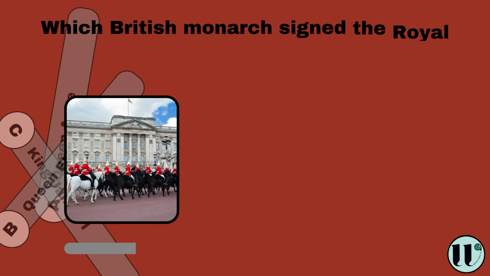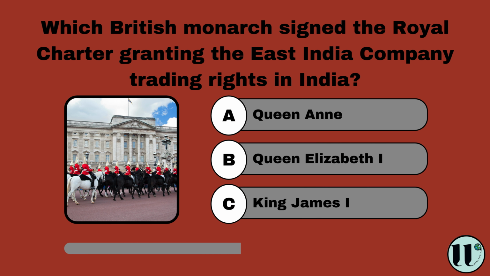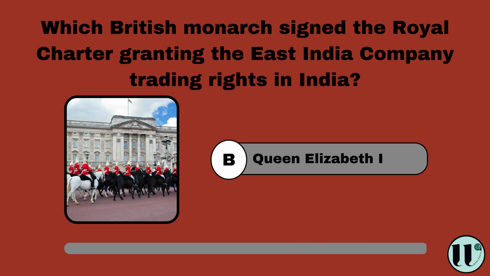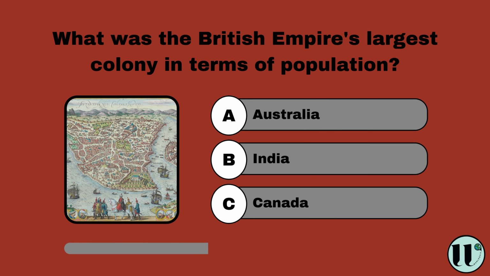Which British monarch signed the Royal Charter granting the East India Company trading rights in India? Queen Anne, Queen Elizabeth I, King James I. Queen Elizabeth I. What was the British Empire's largest colony in terms of population? Australia, India, Canada. India.